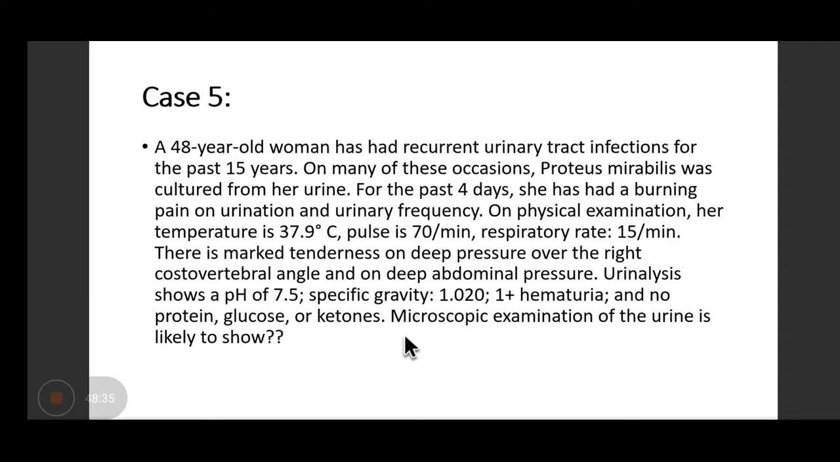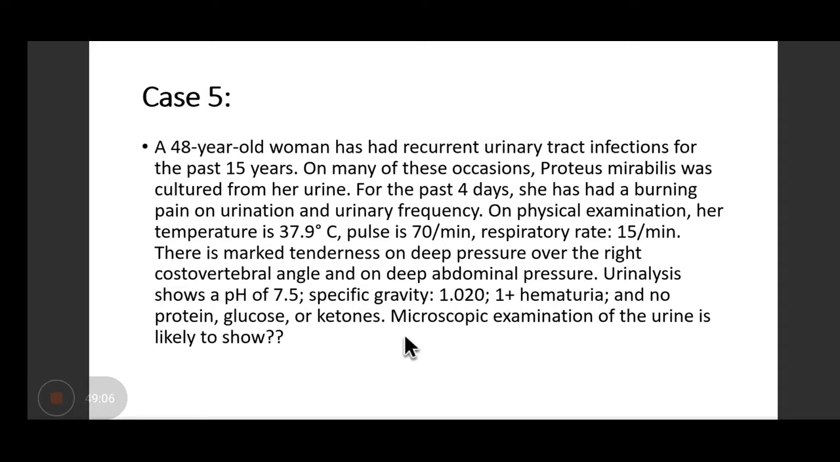On physical examination, her temperature is 37.9 degrees Celsius, pulse is 70 per minute, respiratory rate is 15 per minute. There's marked tenderness on deep pressure over the right costovertebral angle and on deep abdominal pressure. Urine analysis shows pH of 7.5, specific gravity 1.02, hematuria 1+, and no protein, glucose, or ketone was found. So microscopic examination of the urine is likely to show.